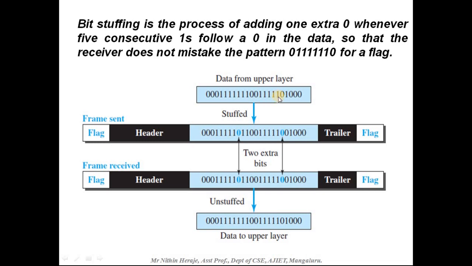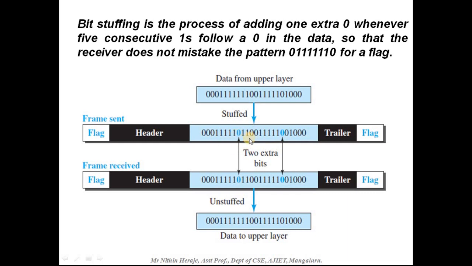Immediately after the 5th bit, you are going to stuff a 0, that is here. It is irrespective of whatever the 6th bit is. The 6th bit might be 0 or 1, not bothered, but if you get 5 ones continuously, then the next bit you are going to stuff with 0. Then the rest of the data follows. So 2 bits have been stuffed.